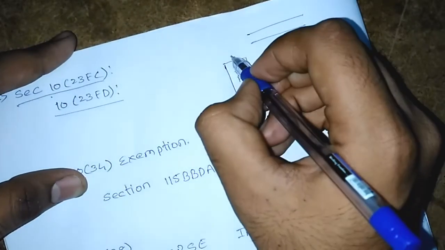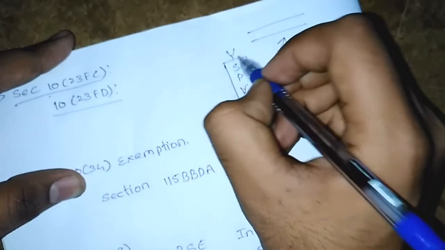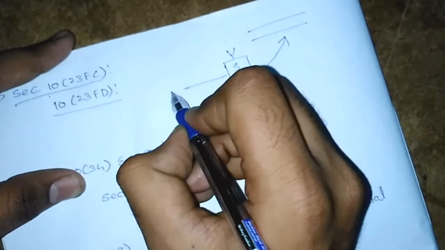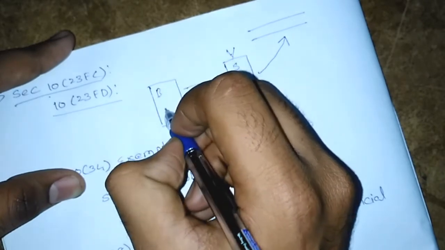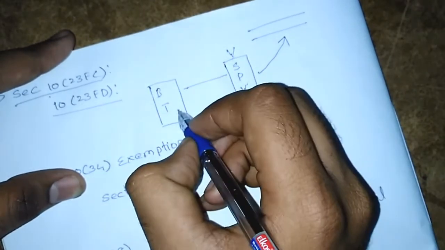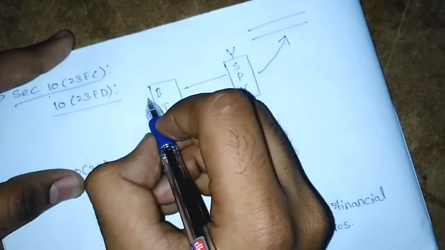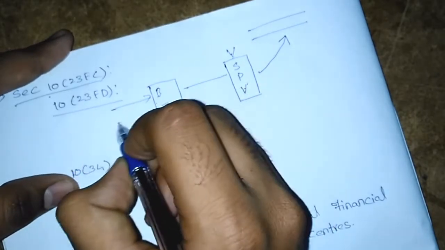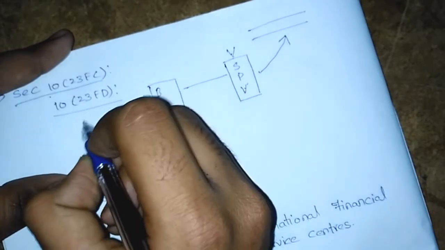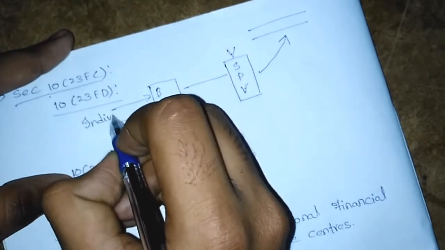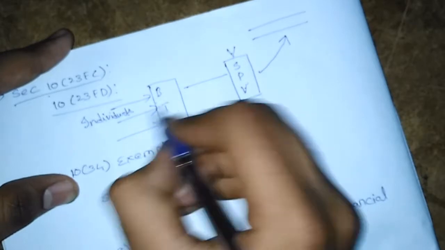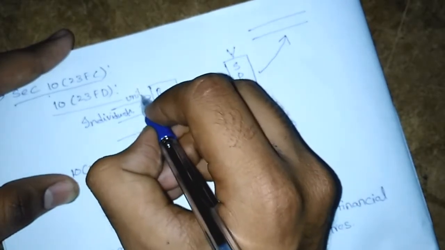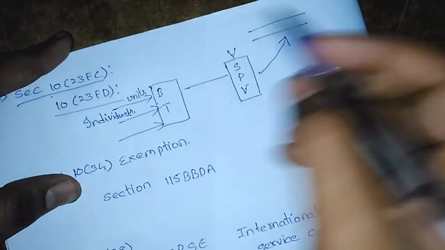Where do these special purpose vehicles get money from? They get money from business trusts. What are these business trusts? These business trusts collect money from normal individuals. Individuals get units of business trust, like we get units from mutual funds.